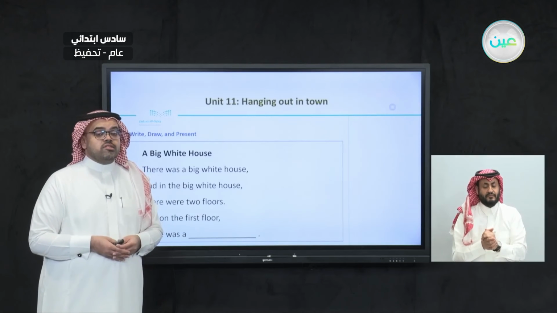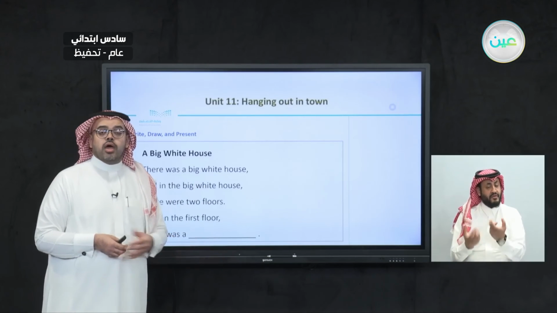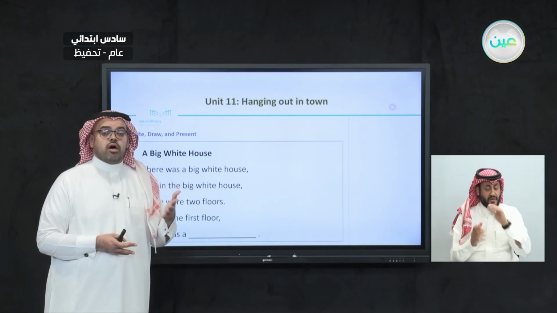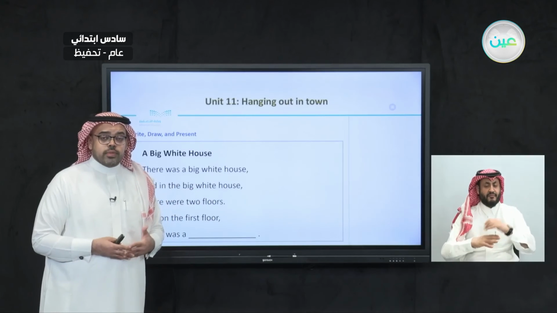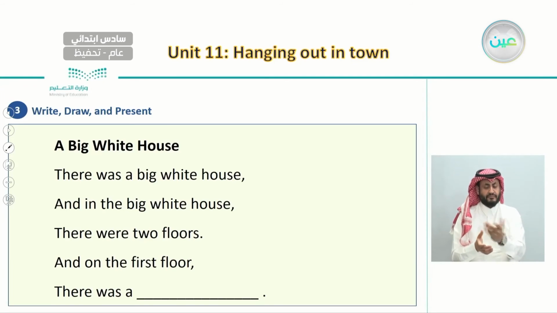Usually we see a living room, a kitchen, and also the dining room. So these are the rooms we can find in the first floor. So let's choose here, and here let's write a living room. So the chant will be, and on the first floor there was a living room.